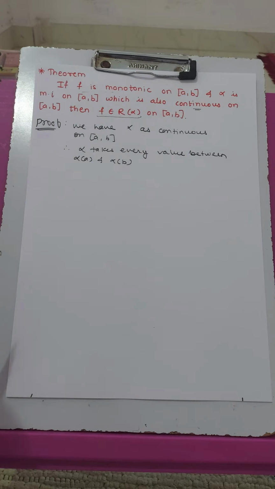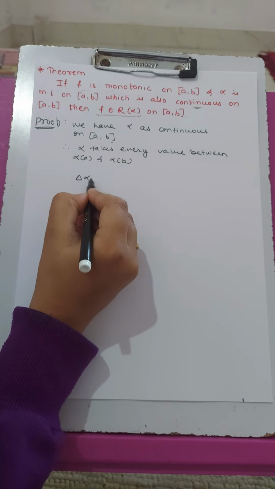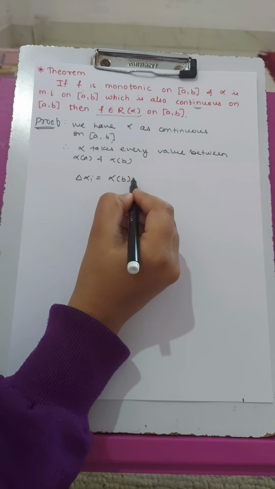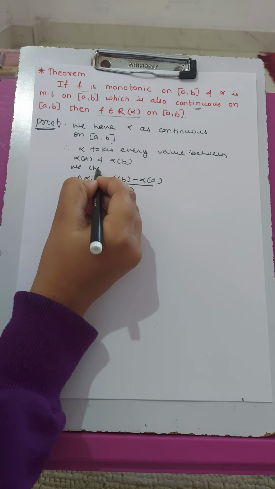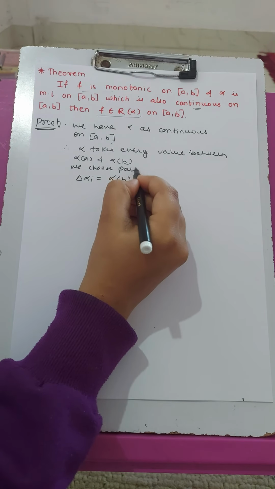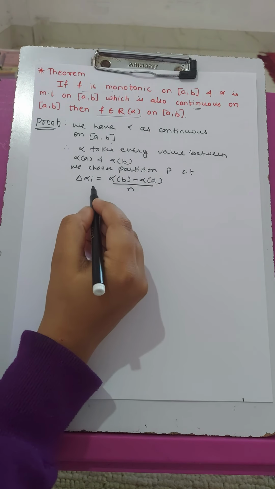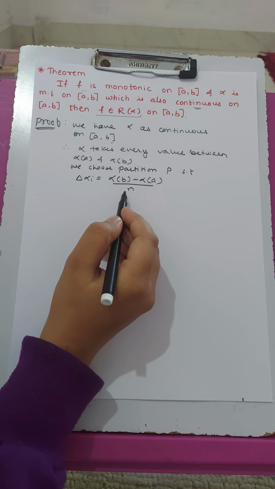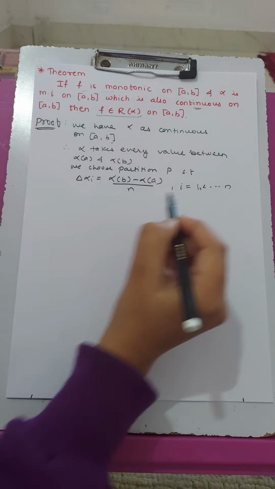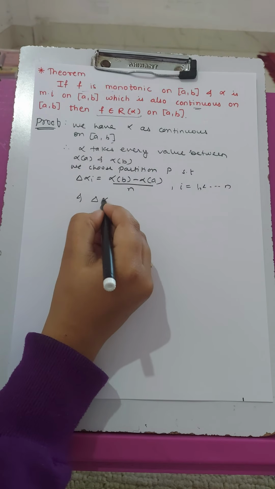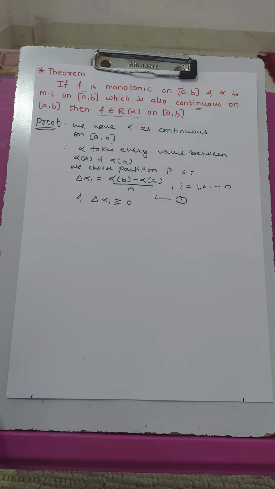So we choose a partition P of this interval [a, b] such that del alpha i is equal to alpha of b minus alpha of a upon n, for i equals 1 to n, and also del alpha i is greater than or equal to 0. Let's give it number 1.